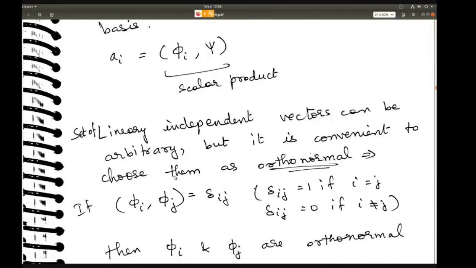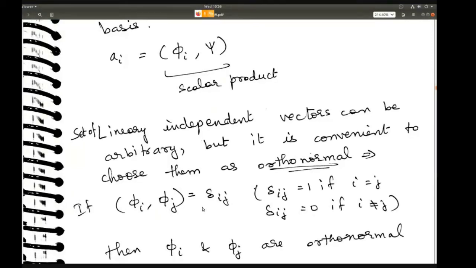Then these are some properties. A set of linearly independent vectors can be arbitrary, right? But it is convenient to choose them as orthonormal. So what do you mean by orthonormal? Orthonormal means that the scalar product of two of the linearly independent or basis vectors will give you delta ij.